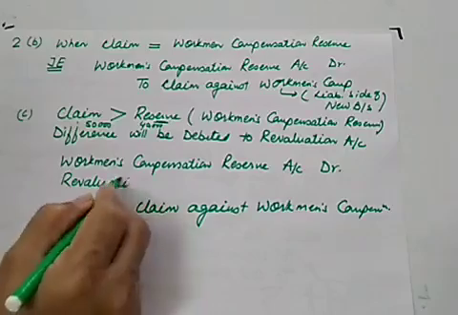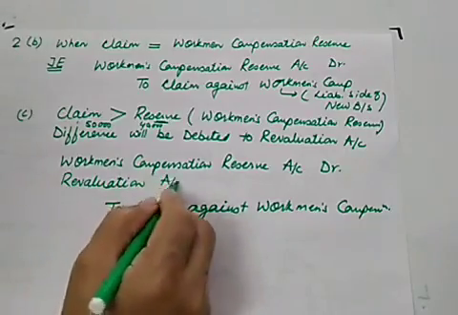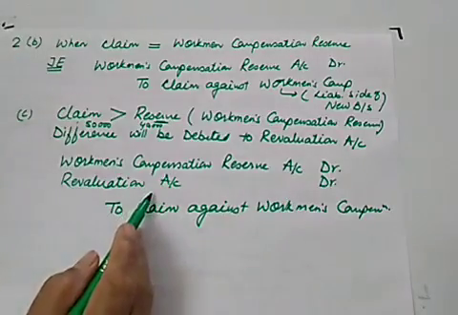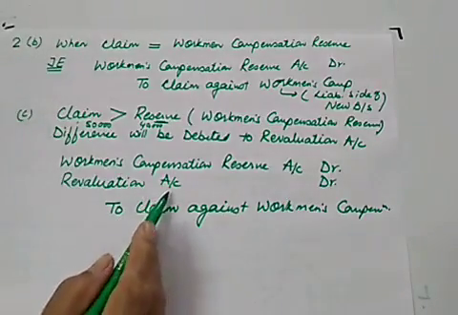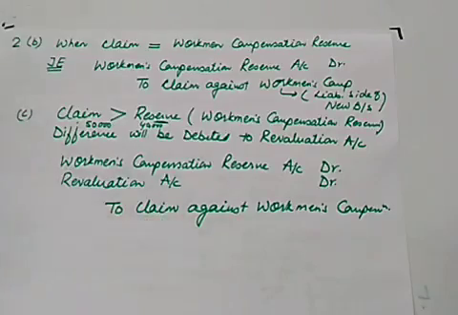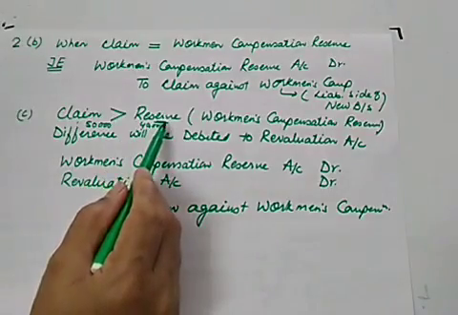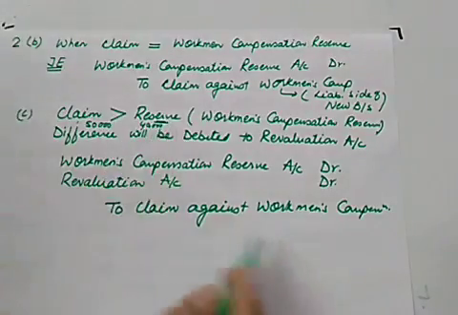You know the purpose of making revaluation, and you also know the nature of revaluation. The revaluation account is a nominal account. So for all losses and expenses, the revaluation account will be debited. So this is an increase in liability which you are unable to meet through the reserve available for that.